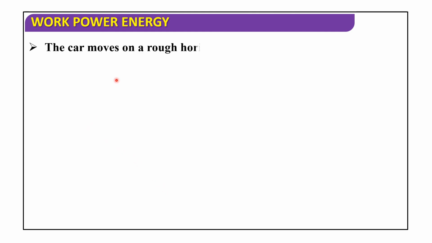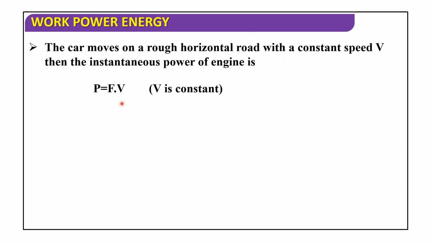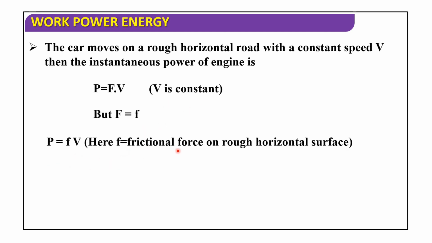If a car moves on a rough horizontal road with a constant speed v, then the instantaneous power of the engine is P equals F into V. V is constant and F is equal to F. So P is equal to F into V. Here F is the frictional force on the rough horizontal surface. So then P is equal to mu mg into V.